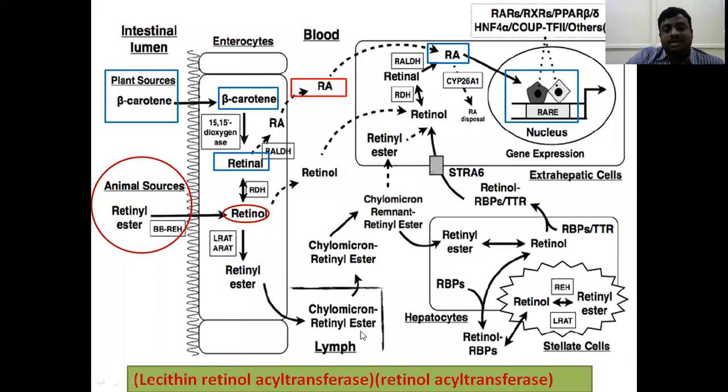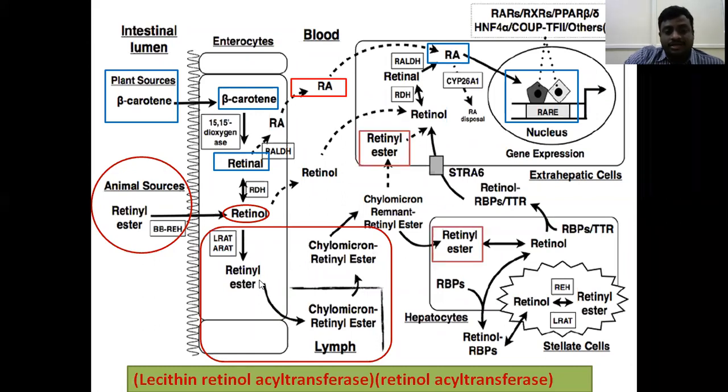These chylomicrons transport this vitamin A along with the other cholesterol molecules. This vitamin A transfers into the extrahepatic tissues and the hepatic tissues.